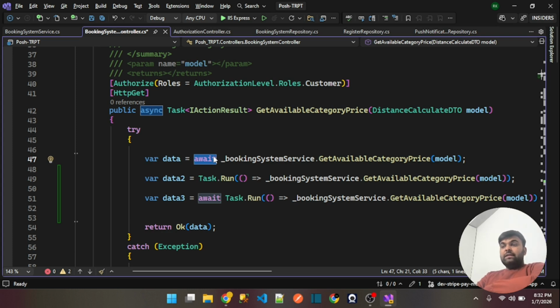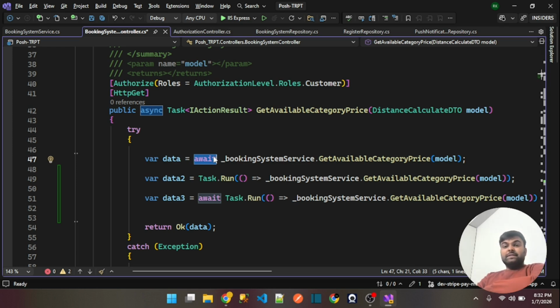It is designed for asynchronous IO-based operations, whenever you talk about DB calls, HTTP calls, or input output operations, okay. So in these scenarios we should use the await keyword.